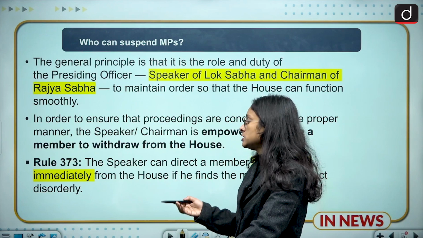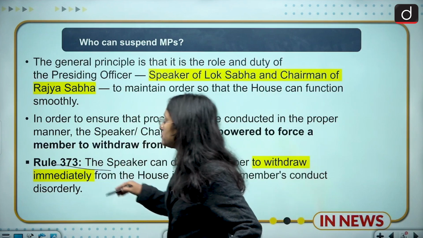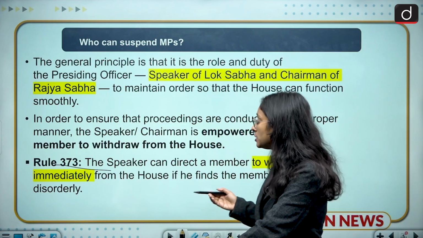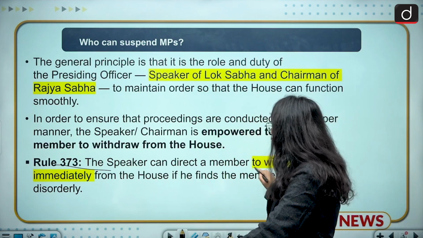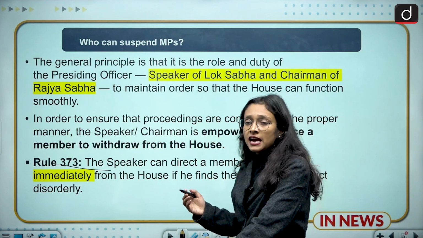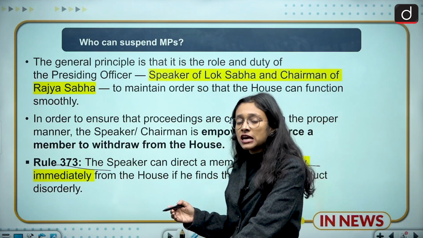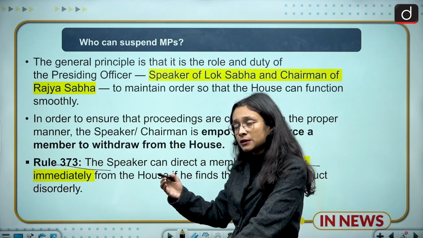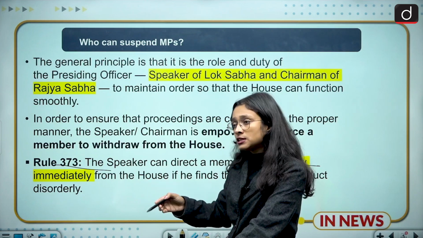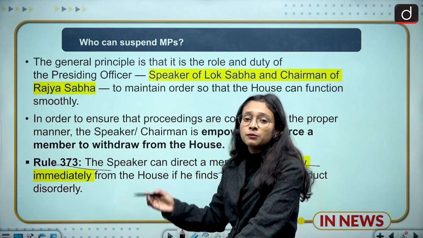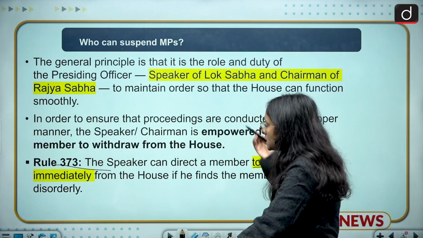So what does Rule 373 say? Rule 373 applies to the Speaker of the Lok Sabha, who can direct the immediate withdrawal of a person. A person can be withdrawn, or he or she can be suspended, for the remaining days of the session. So in one scenario, they can be suspended for the remaining days of the session, but we have a different scenario.